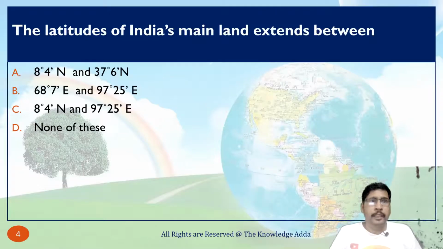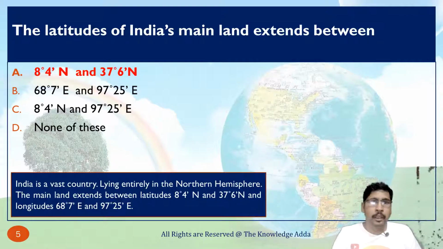Second question, the latitude of India's mainland extends between. In the last question, in the explanation, we have also seen it. So the answer is 8 degree 4 minute and 37 degrees 6 minute N. So this is latitude, and here you can see longitude, that is 68 degrees 7 minute.